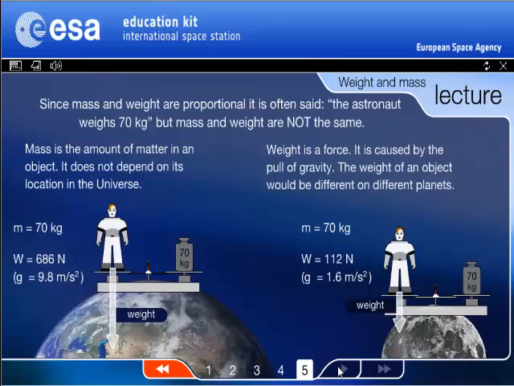So an astronaut's mass will not change regardless of what planet that astronaut might be on. The weight of the astronaut will change because the gravity of each planet is going to be different, because the masses of the planets are different and the force of gravity is different. So mass is constant. It doesn't change. Mass stays the same regardless of where we're at. Our weight will change depending on our location, because weight is affected by the force of gravity. So we will weigh different amounts on different planets.